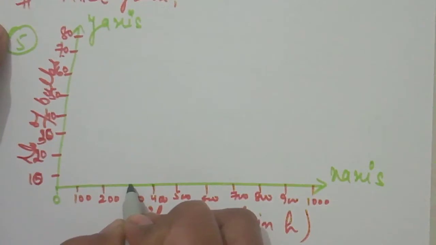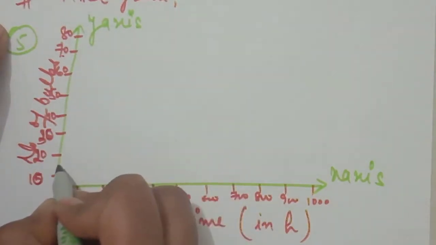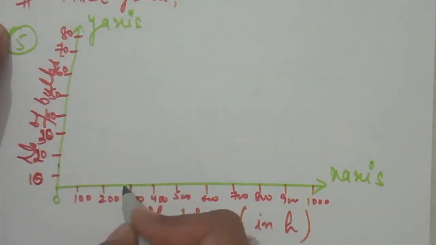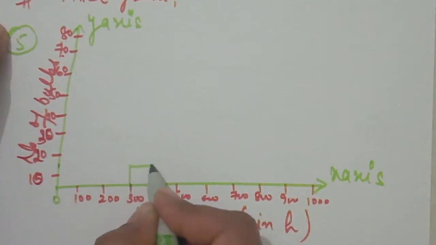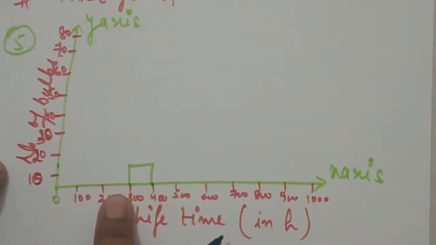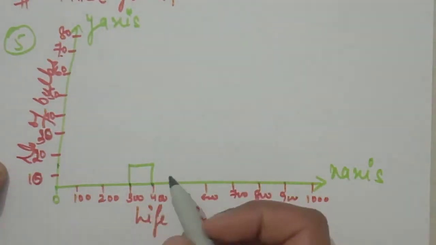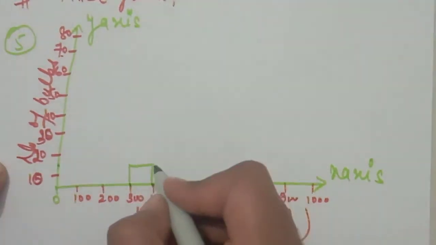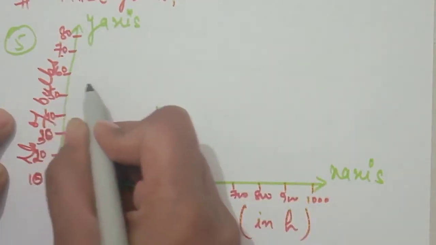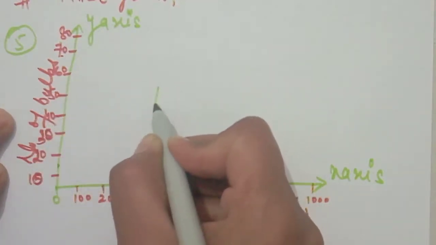So we will draw 300 to 400 with 14, like this. If we had other information for 0 to 100, 100 to 200, 200 to 300, then we would draw them. 400 to 500 is 56, like this.